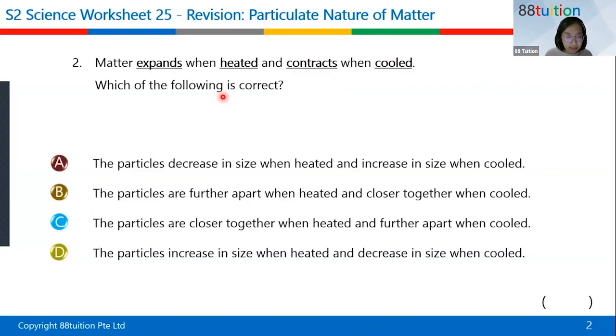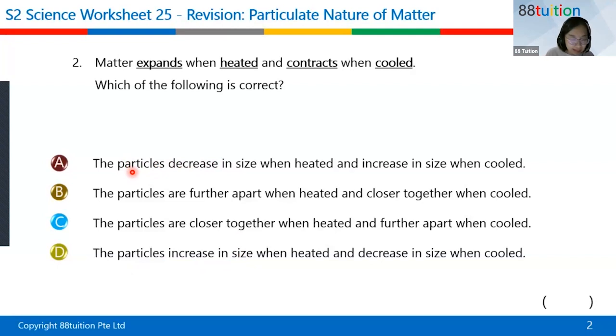Over here, let's look at A. Particles decrease in size. This says the particles slim down, become smaller and smaller in size. If you look at D, particles increase in size. A and D are nonsense. Always remember, the size of the particles remains the same. The size of the particles never changes. If you say particles increase in size, you're saying the particles get fatter and fatter. If you say the particles decrease in size, it means the particles get slimmer and slimmer. Remember, particle size stays the same.